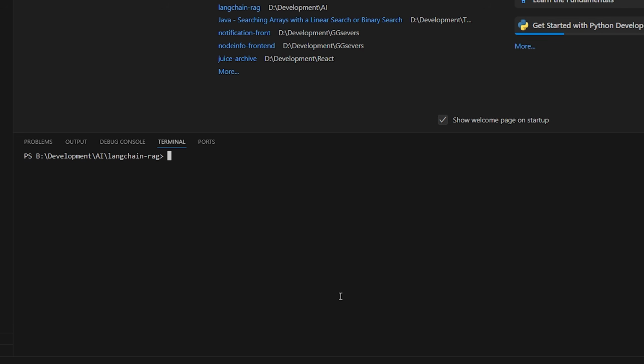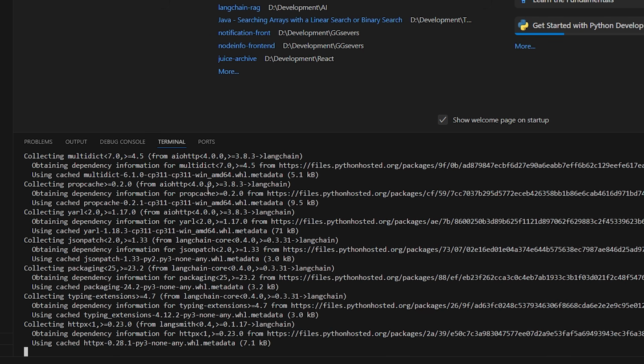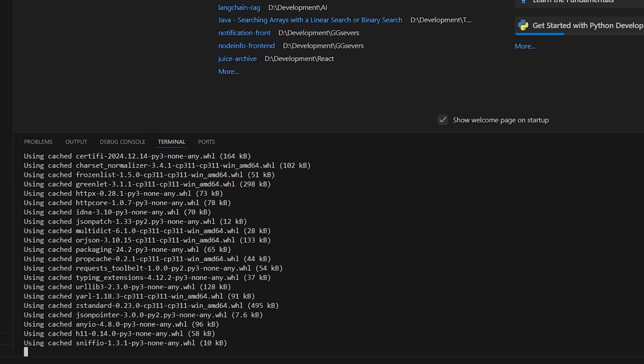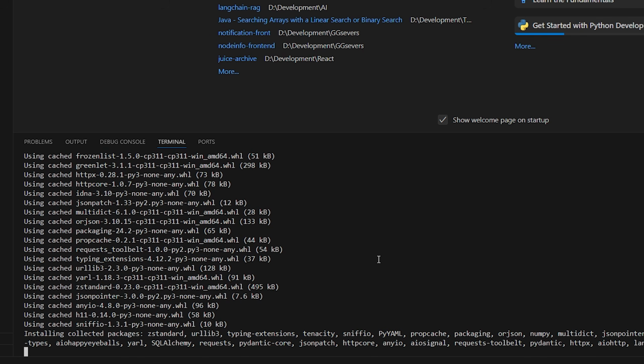If you're on Windows though, you could do venv/scripts/activate. Press enter and there we go. So the way that you will know that your Python environment is activated is if it says this. If it has, in parentheses, the name of the environment when you're in the terminal. So that's how you know it's good to go. So now you're good to install packages. So we can do pip install langchain. Now it's installing the langchain package only to this environment. Like I said before, not global to your PC.